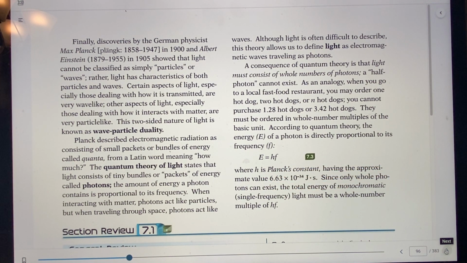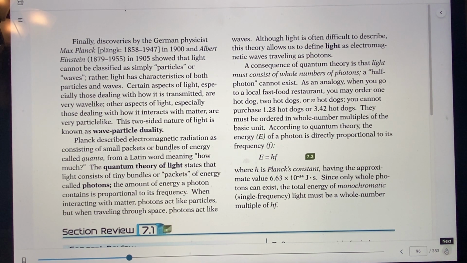This is very, very small. When you think of very small, you're thinking how small electrons really are. Since only whole photons can exist, the total energy of monochromatic, single frequency light must be a whole number multiple of hf. So he figured this out. We're not going to figure that out, that'd be very complicated right now. So E equals hf for a photon. So how important is that?